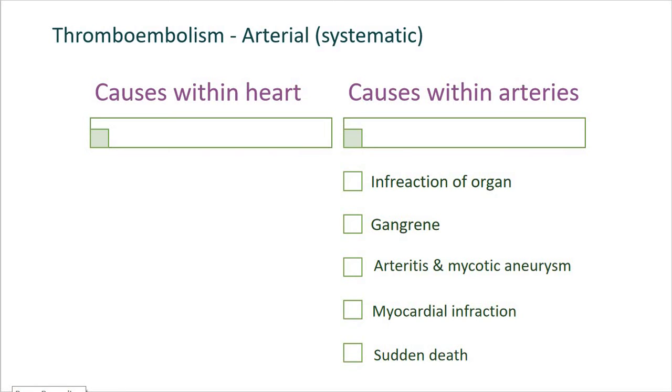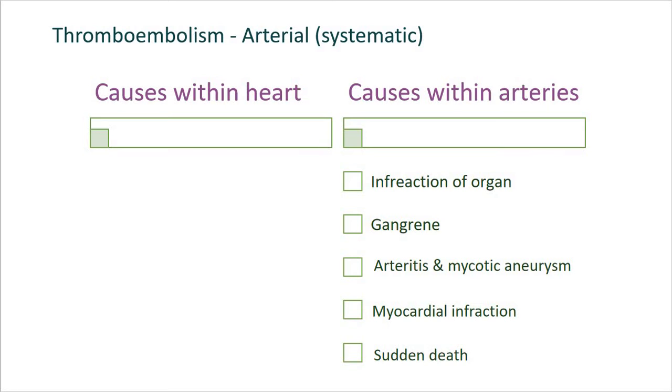Now after that, causes within the arteries. Here these include the emboli developing in relation to atherosclerotic plaques, then aortic aneurysm, then pulmonary veins, then paradoxical arterial emboli from the systemic venous circulation.